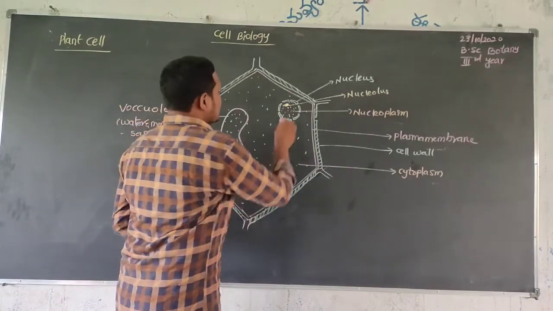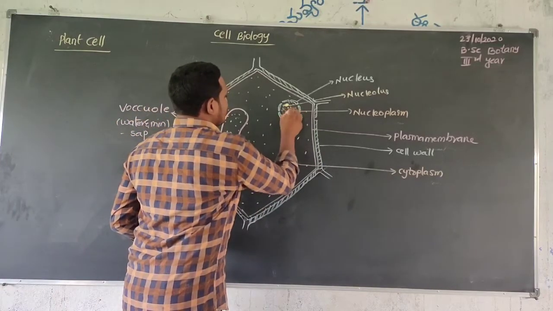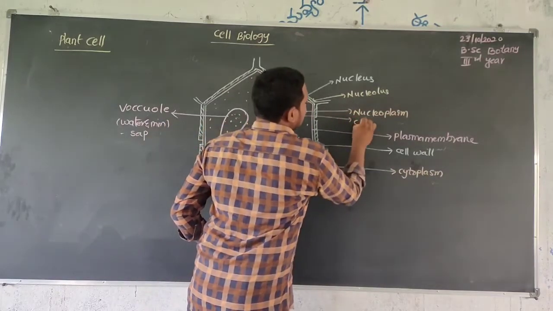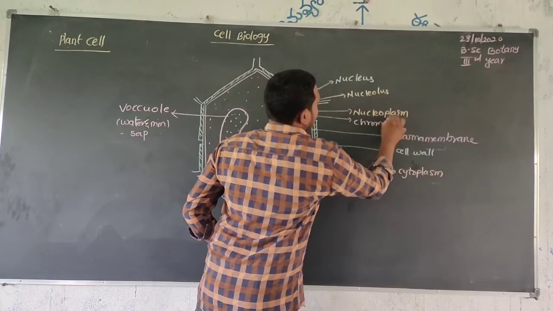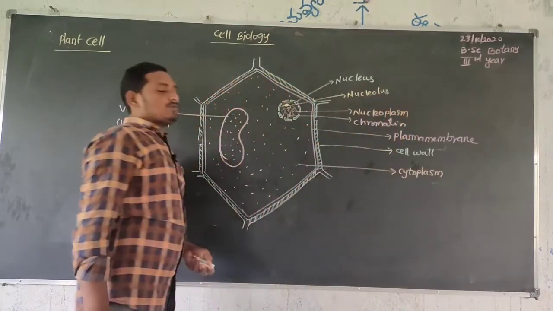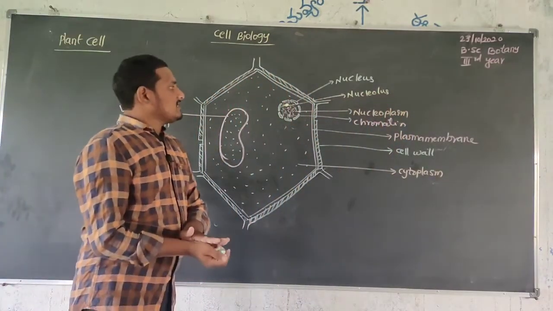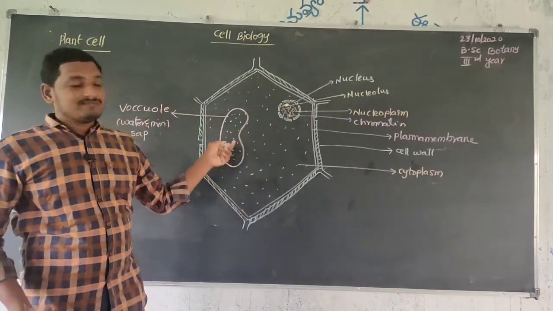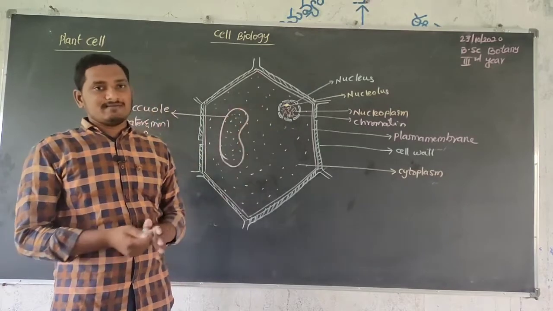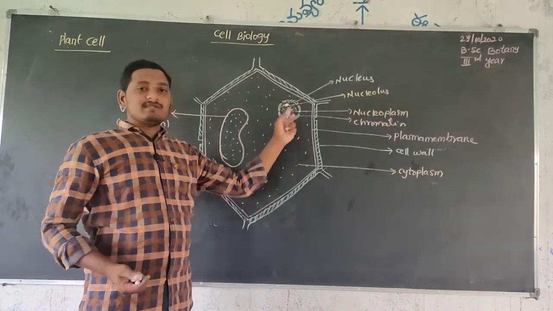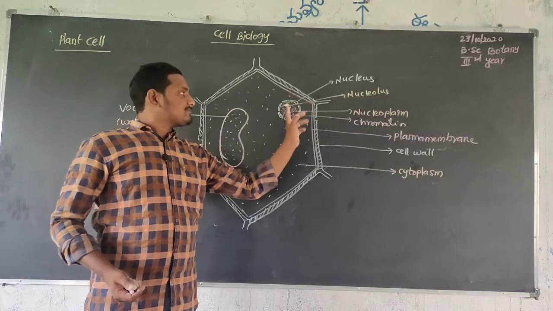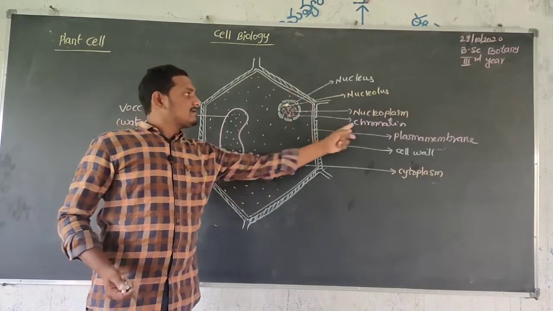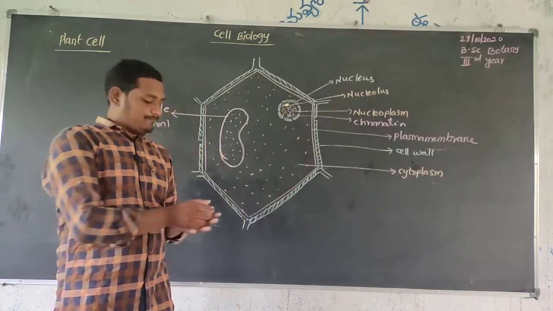Next, the thread-like structures we observe are chromatin. That is all about the nucleus. The nucleus is at the side. Why? Because the vacuole occupies a large portion, that's why the nucleus moves to its side. So the nucleus contains a double membrane, nucleolus, as well as nucleoplasm, a jelly-like substance, and chromatin, which we observe as chromatin fibers.